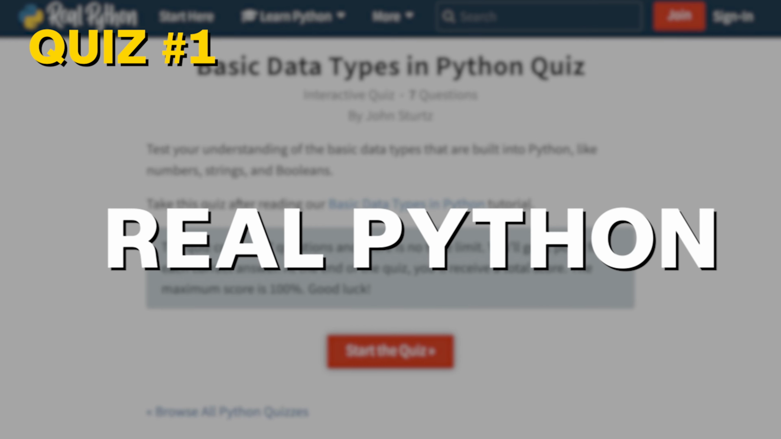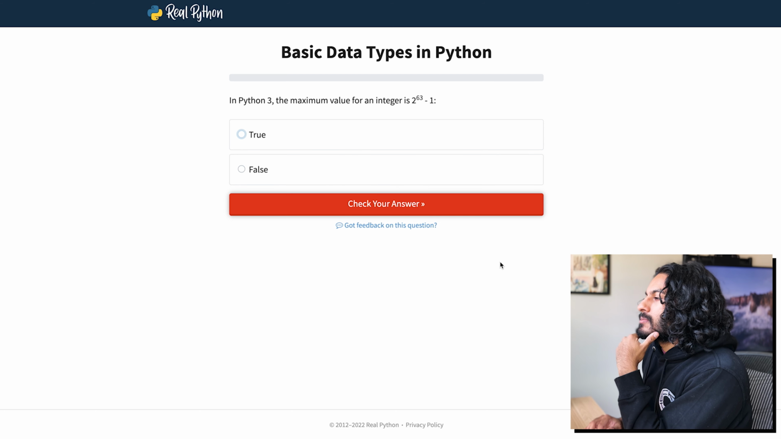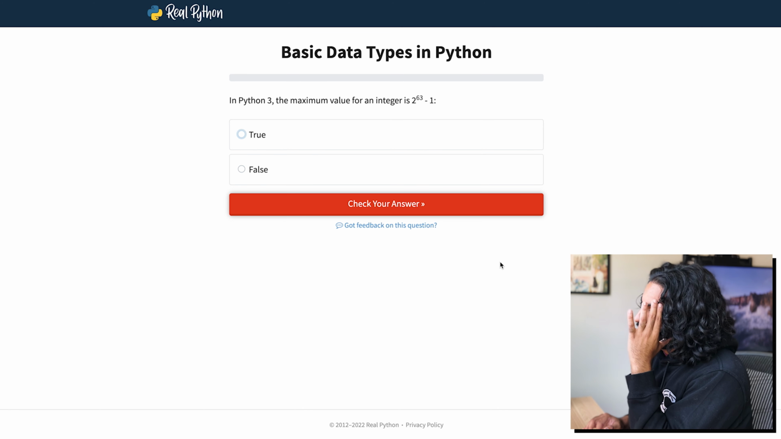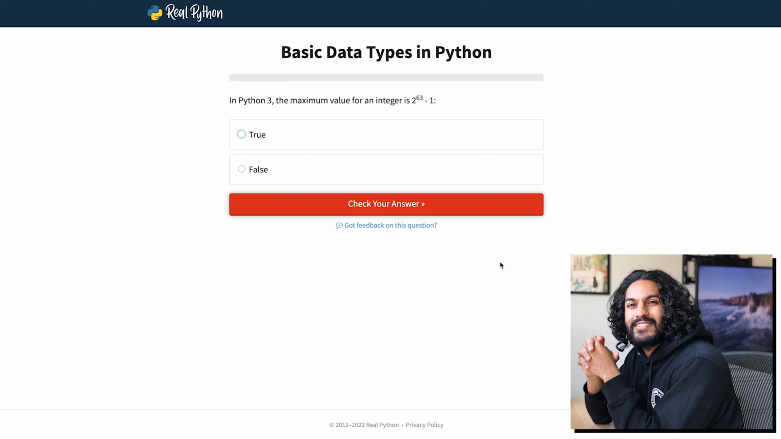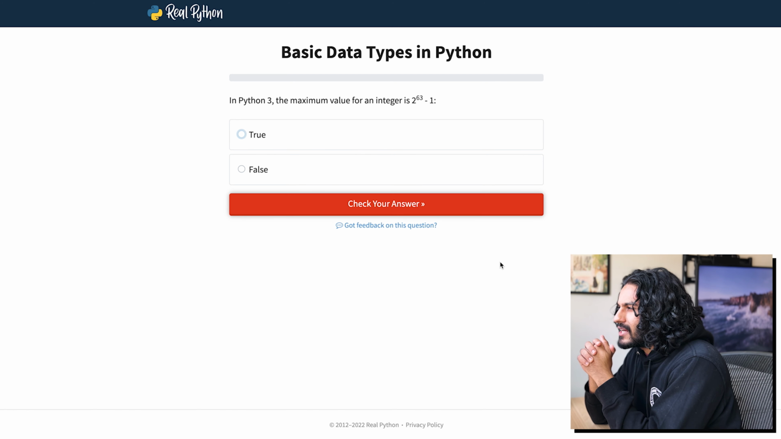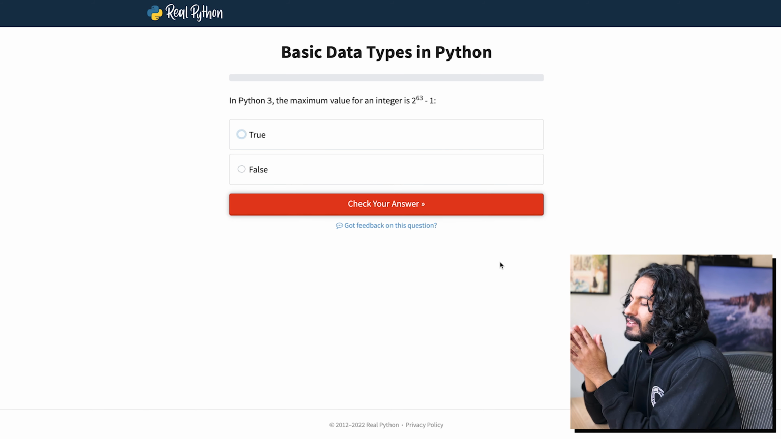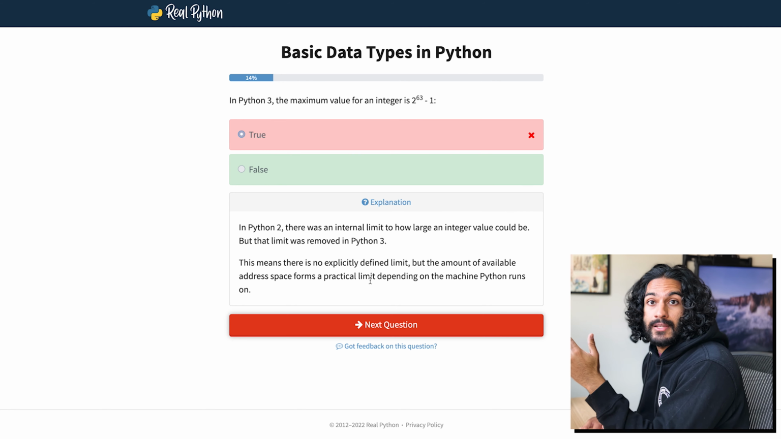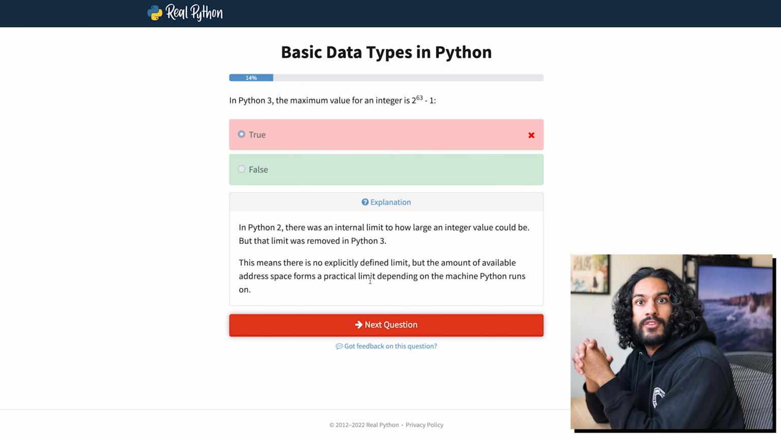Let's get to it. In Python 3, the maximum value for an integer is 2 to the 63 minus 1. Oh no. Oh, this is like in C, like the bits. That sounds right, 2 to the 63, or is it 2 to 62? I know that there's a minus 1 for sure. Let's go with 63. Oh, but that was removed. Oh, really? This means there's no explicitly defined limit. So I know in C there is like a max value. Otherwise you have like integer max flow and all that. But I guess in Python, there is a max still. I guess it's capped to your machine, not the language.